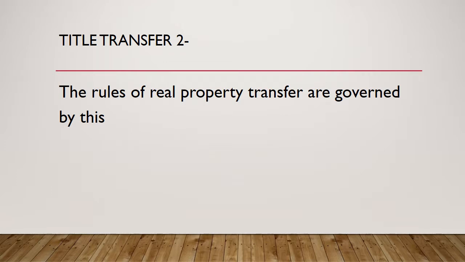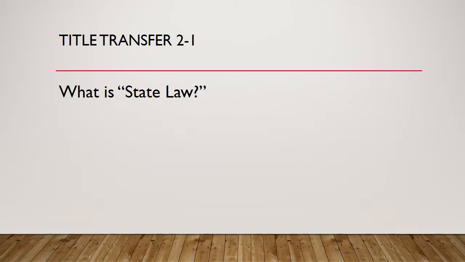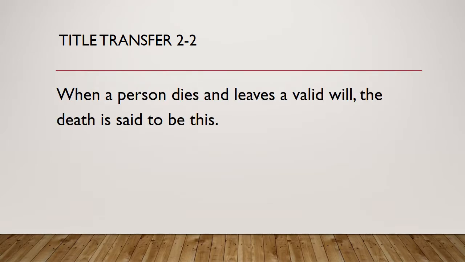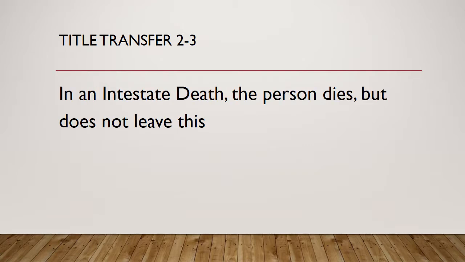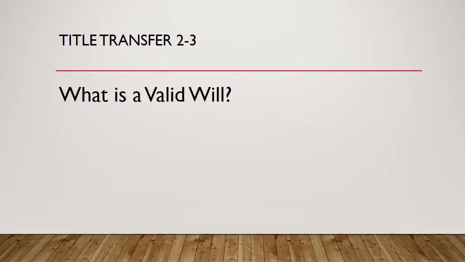Question 1. The rules of real property transfer are governed by this. What is state law? Question 2. When a person dies and leaves a valid will, the death is said to be this. What is testate? Question 3. In an intestate death, the person dies but does not leave this. What is a valid will?